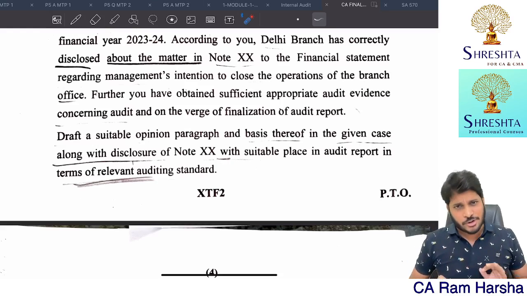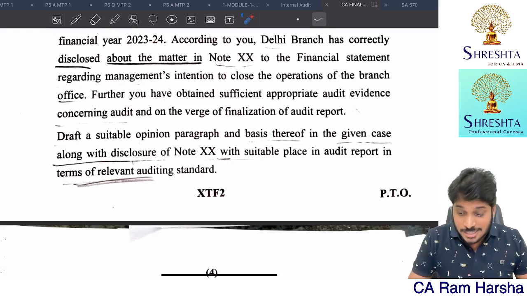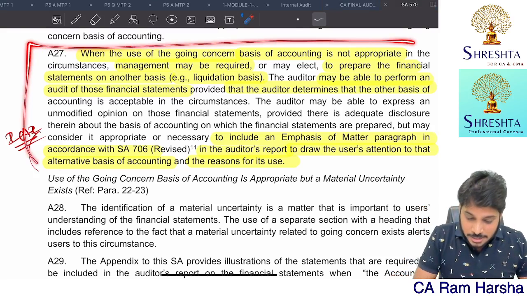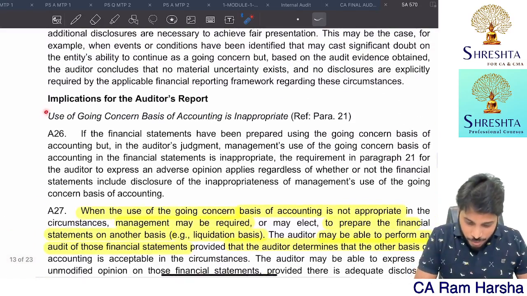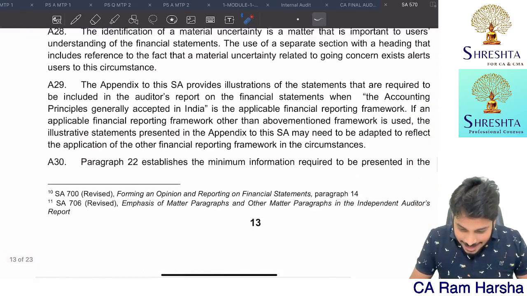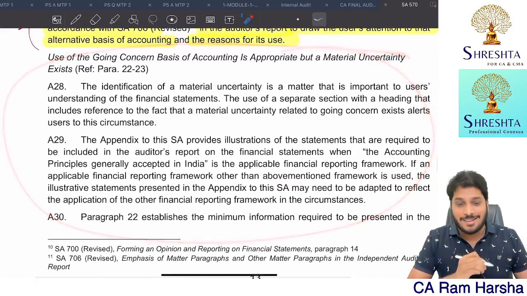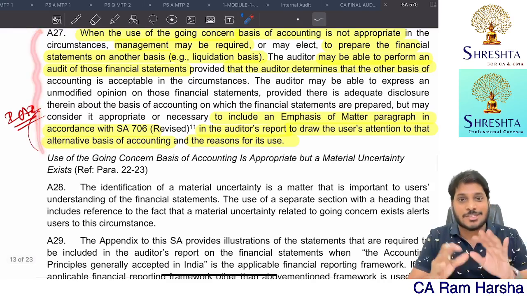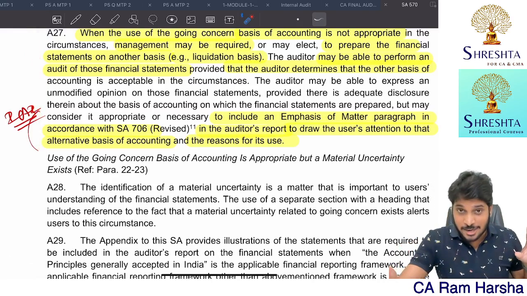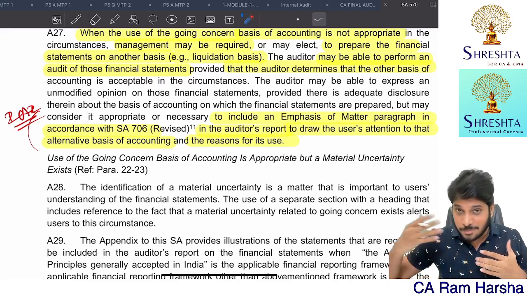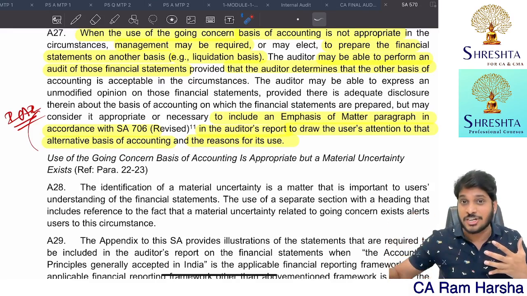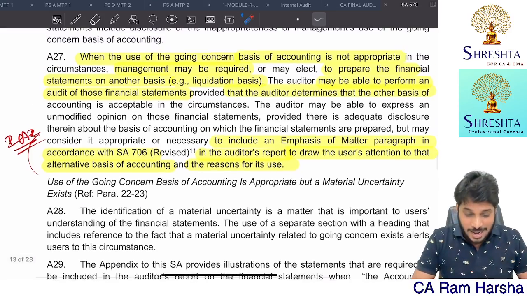I think this is one such example. Actually, it's a very easy point. It's a straight question from the pronouncement, application material. In the institute book, this is there, even the parts below it are also there. This in-between point is not covered in the ICS study material, and even in the CA Intro it is not covered. Maybe when I do my next edition, I will add this point.